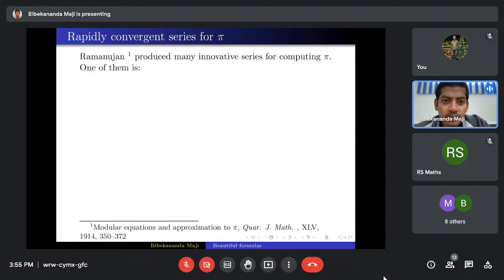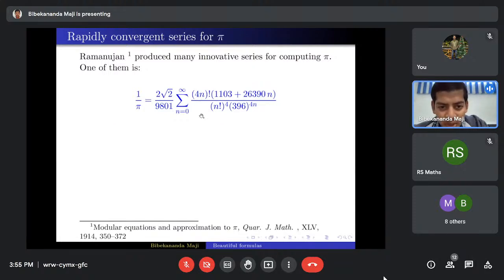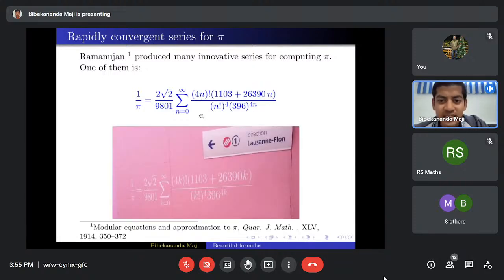Now, Ramanujan produced many innovative series for computing pi, and one of the famous formulas of Ramanujan is this one. It looks quite complicated, but it is quite an important formula in this area. Here is a picture in Switzerland. There is a metro station, and this picture was shared by Professor Frank Garvan.